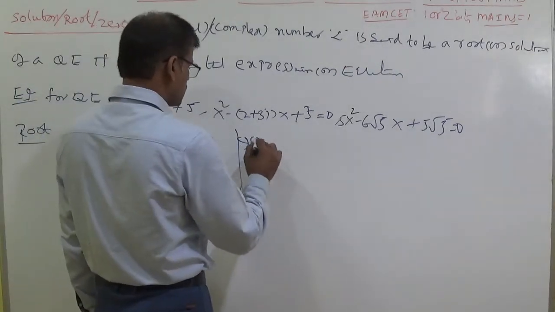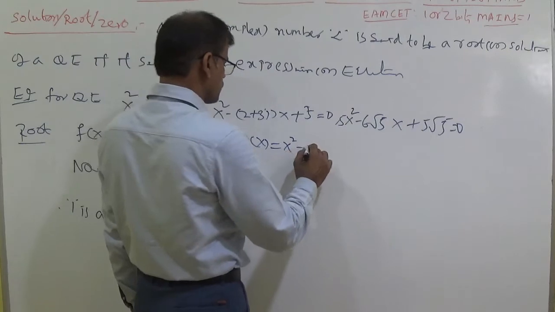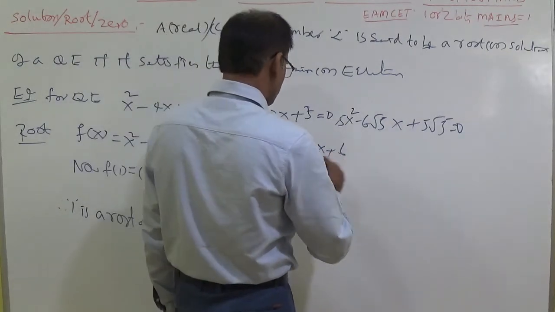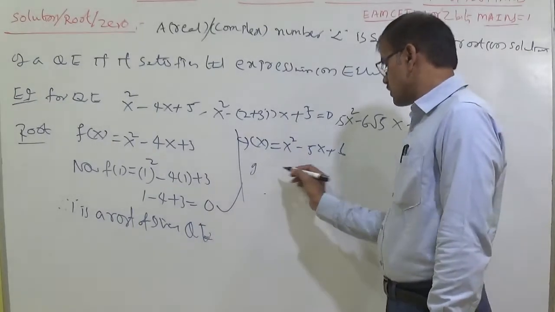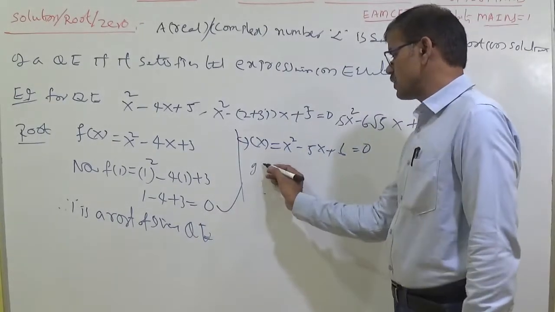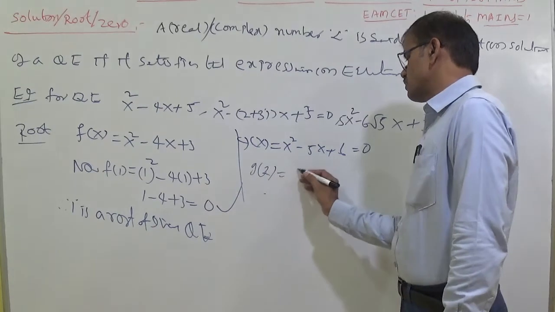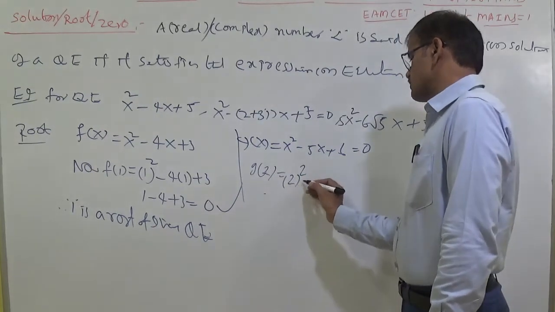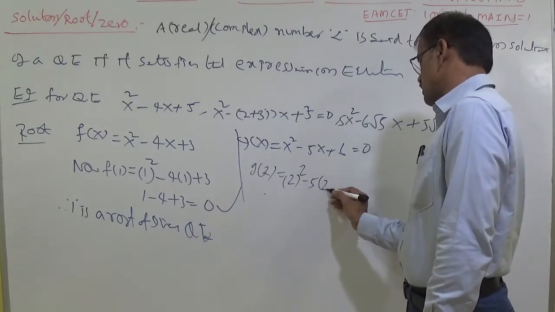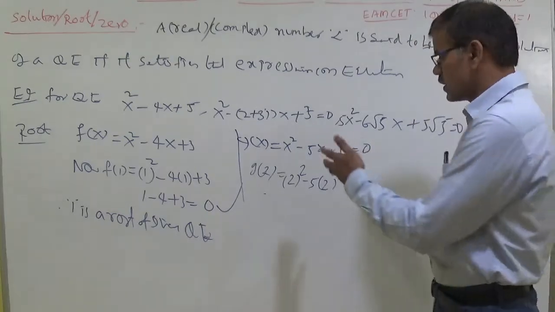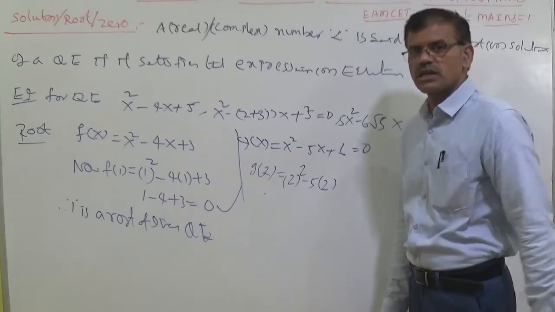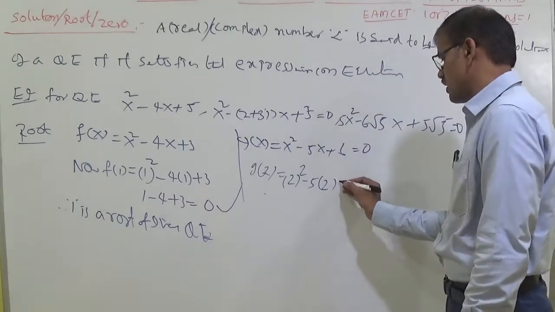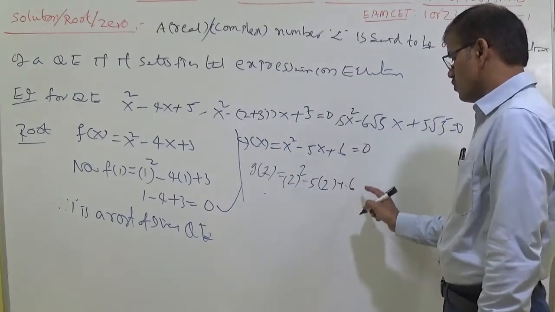Let us take another example. g(x) = x² − 5x + 6. Equal to 0, you put, no problem. Here you can take g(2). This is called verification by the trial and error method. I am trying whether it is right or whether it is an error. The method is called the trial and error method. Don't write 0 here.